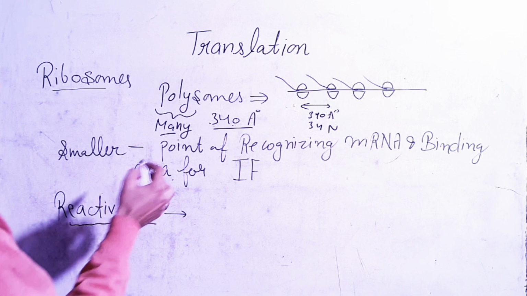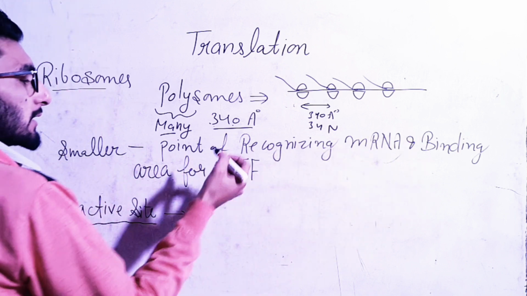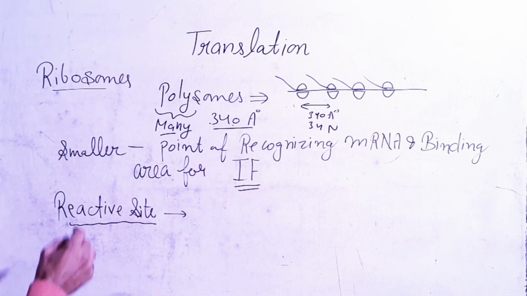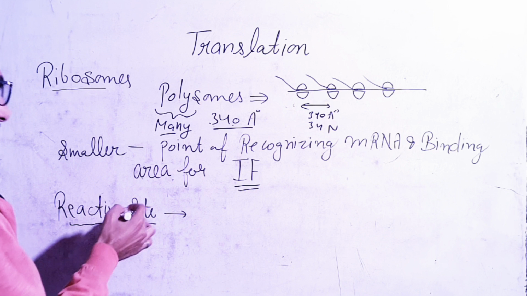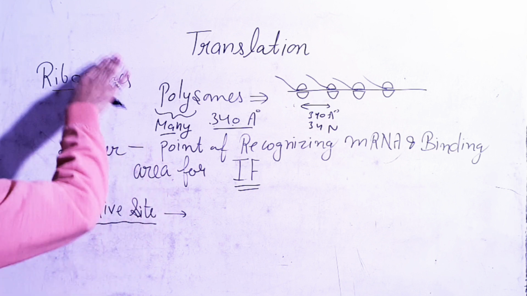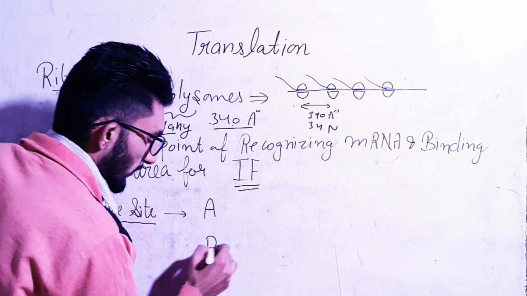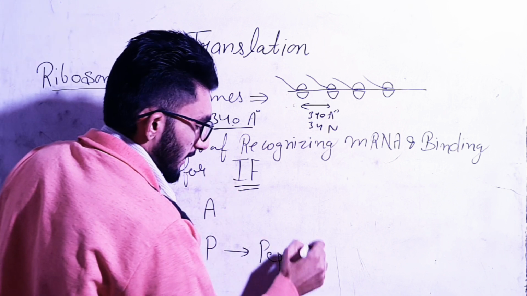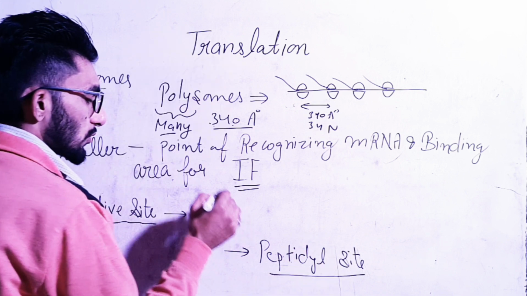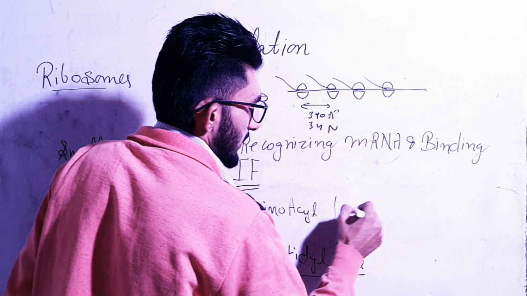Next, the smaller subunit is the point of recognition for mRNA and the binding area for the initiation factor. ठीक है. Next, these ribosomes have reactive sites. So there are two reactive sites in this ribosome. The first one is known as the A site and the other is known as the P site. So the P site is also known as the peptidyl site and the A site is known as the aminoacyl site or acceptor site.